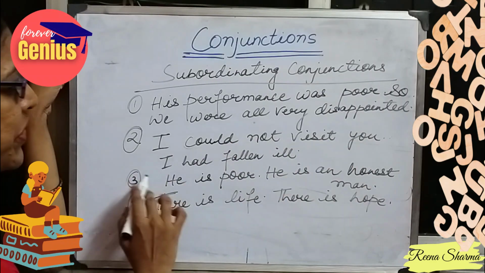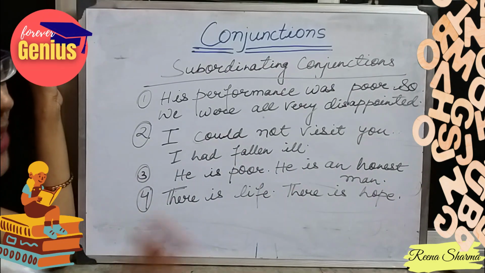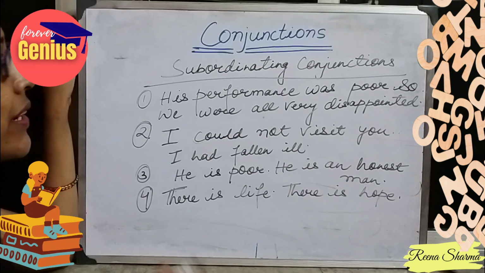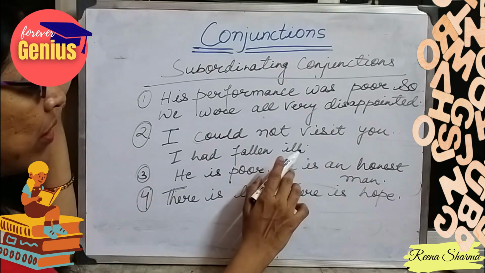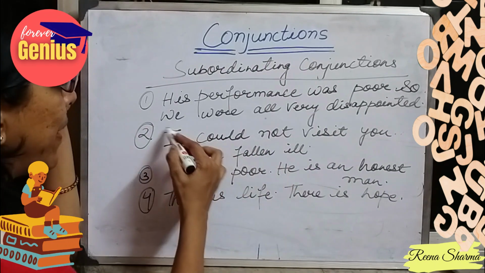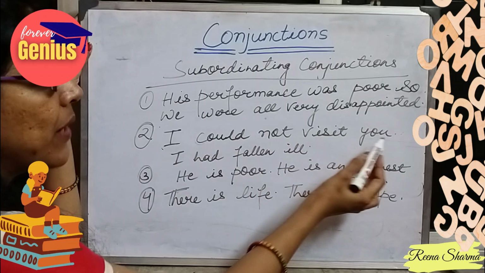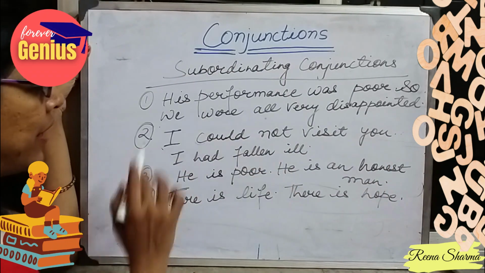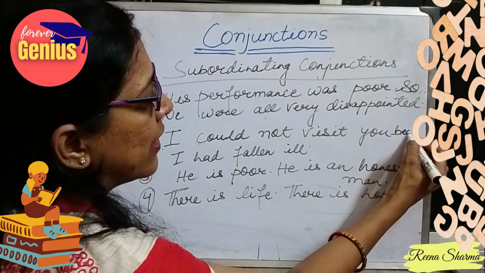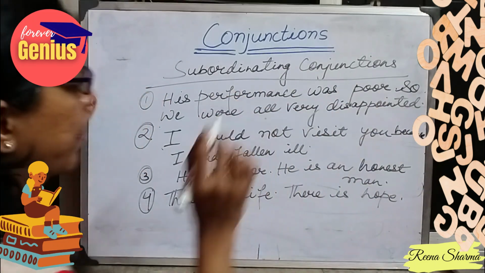I could not visit you. I had fallen ill. Maybe his friend had promised him to come to his house, but now he cannot go to his house because he is not well. So the second part of the sentence is dependent on the first part. He could not keep his promise because he had fallen ill. I could not visit you because I had fallen ill. My conjunction will be because.